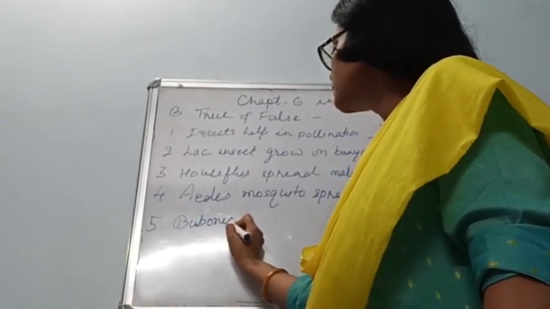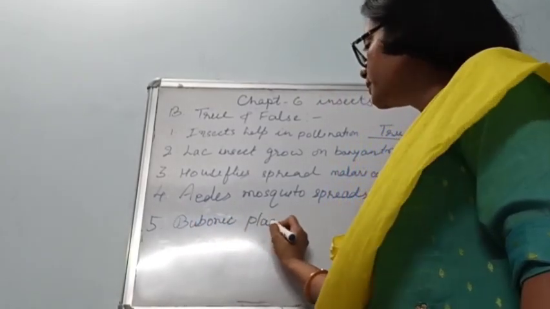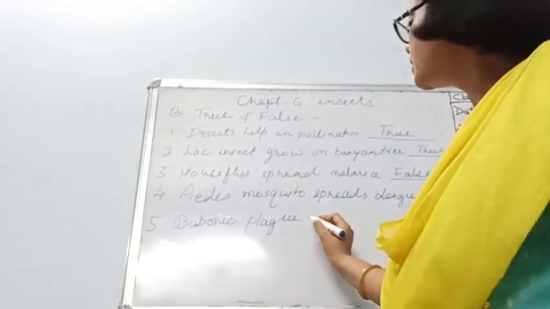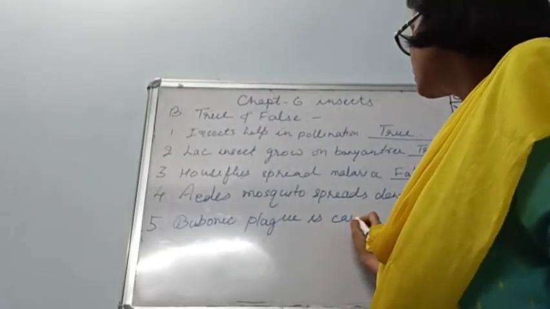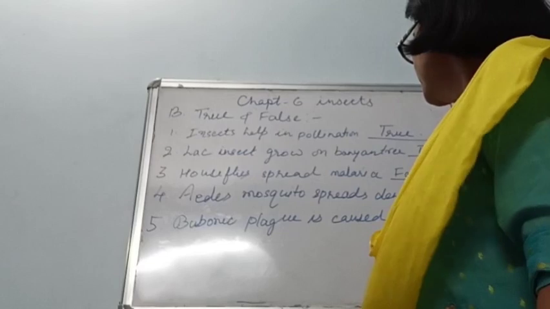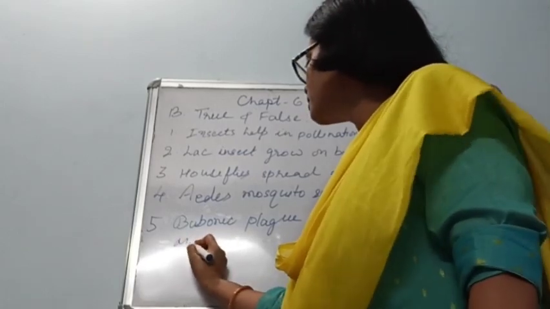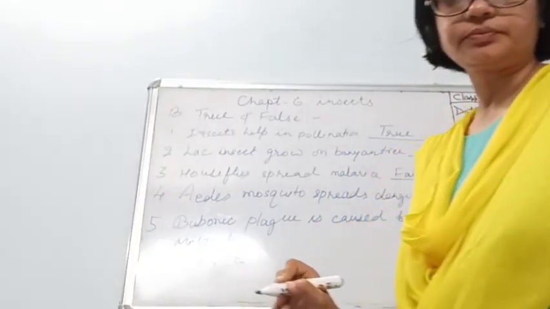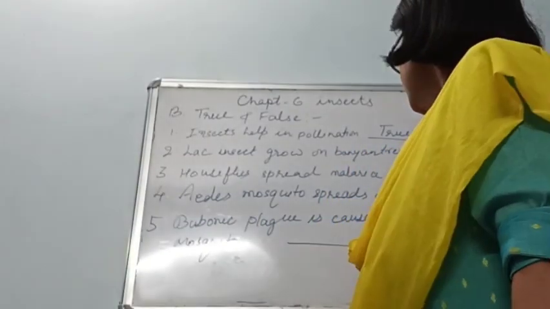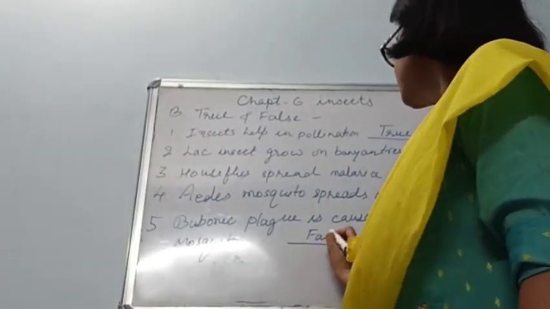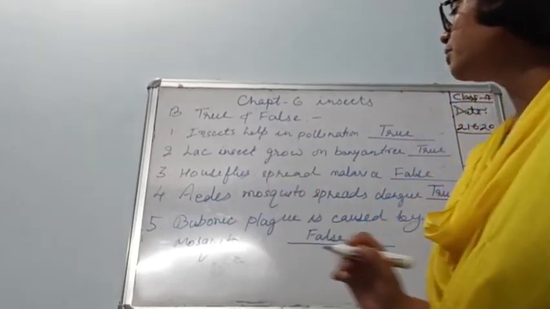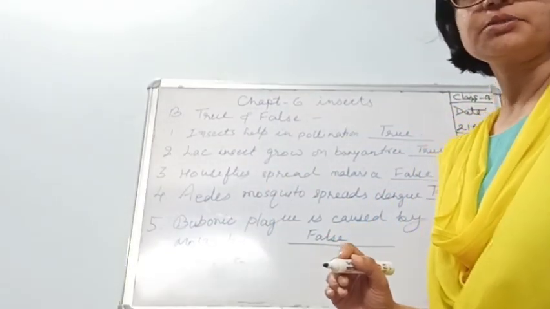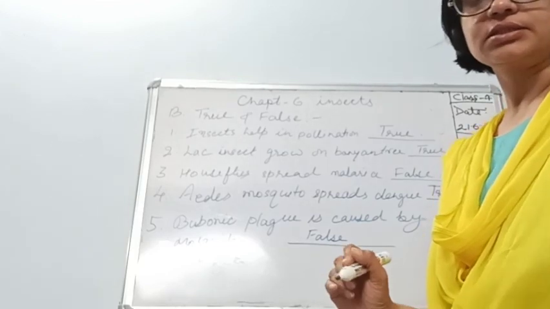Bubonic plague is caused by mosquito. This is false because bubonic plague is spread by fleas.